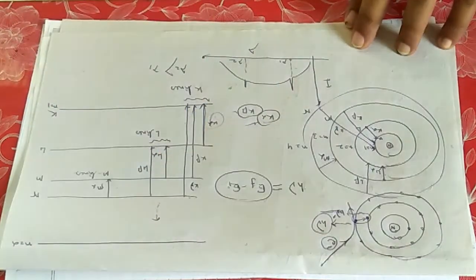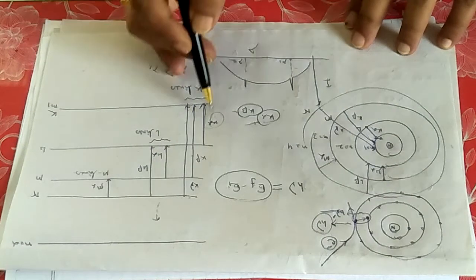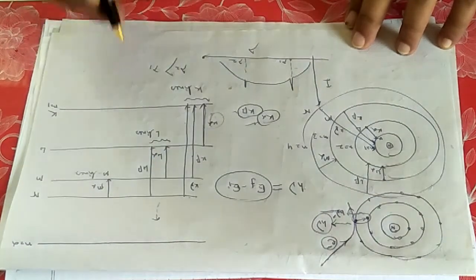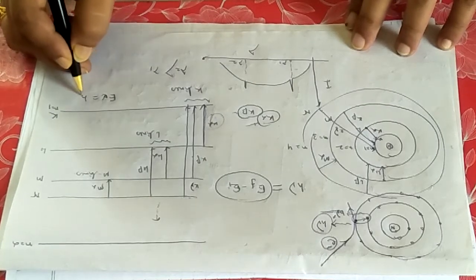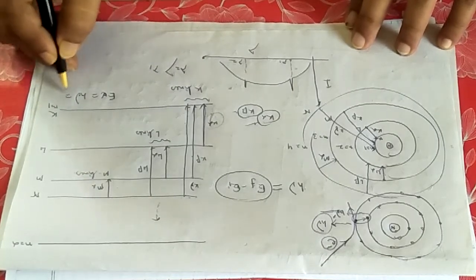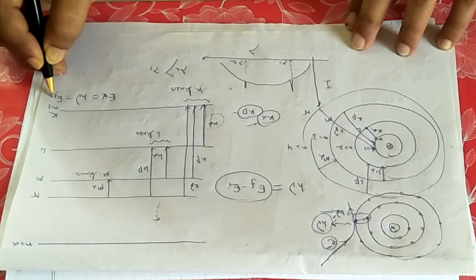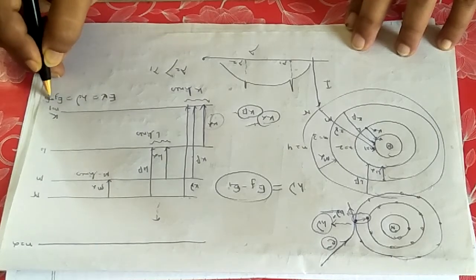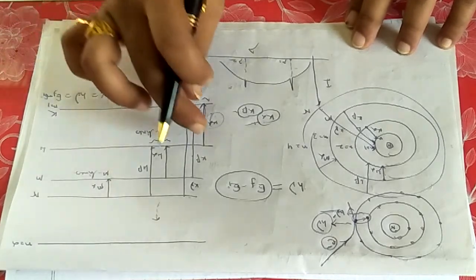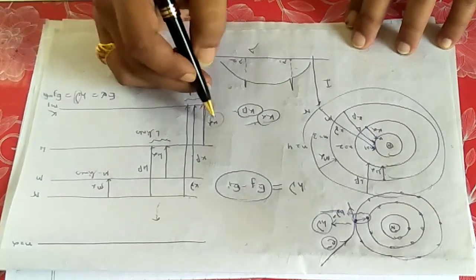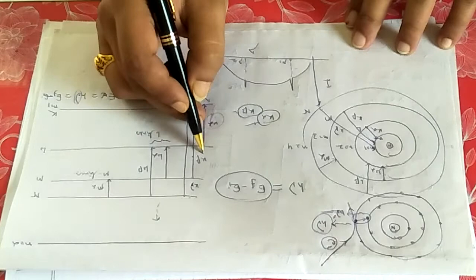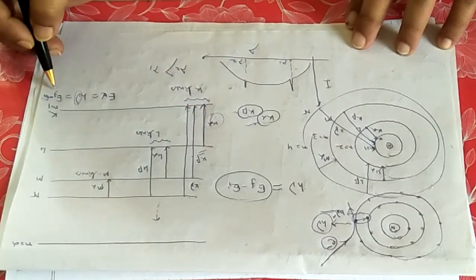Which line has the maximum transition energy, K alpha or K beta? As I told already, h nu equals E final minus E initial, where the energy gap is higher. So for which will the frequency be higher, K alpha or K beta? Of course, for K beta the frequency will be higher.